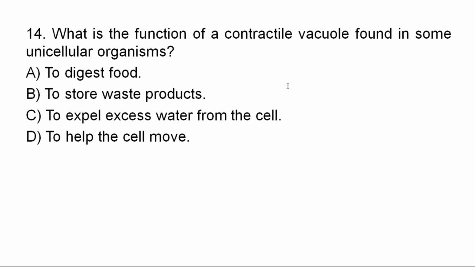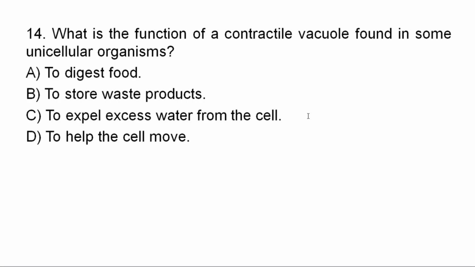Good. Question number 14. What's the function of a contractile vacuole found in some unicellular organisms? A. To digest food. B. To store waste products. C. To expel excess water from the cell. D. To help the cell move. What's the function of contractile vacuole that's found in some unicellular organisms? Yes, especially in amoeba. What's the function of contractile vacuole?